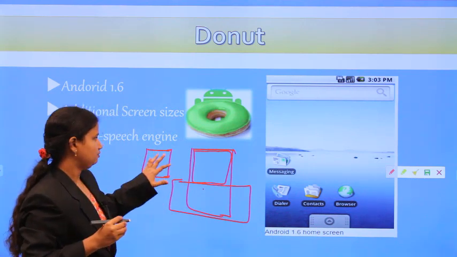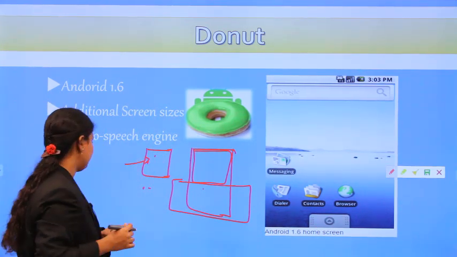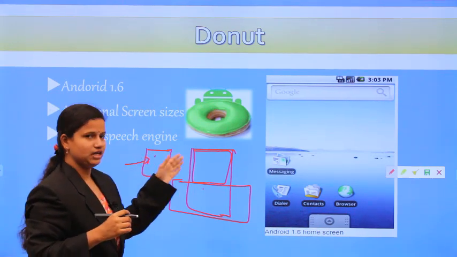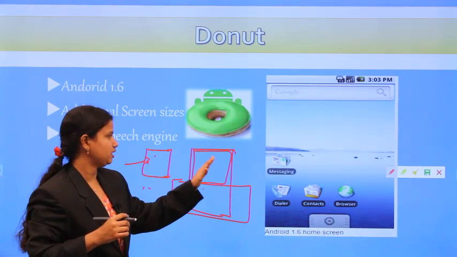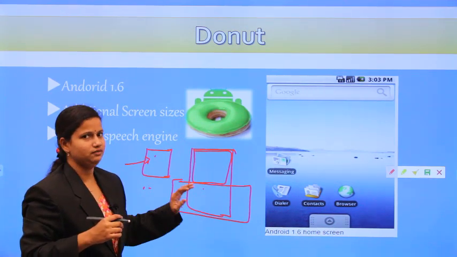Whatever application is created for this sample screen, if it runs on another screen, half of the space is wasted.